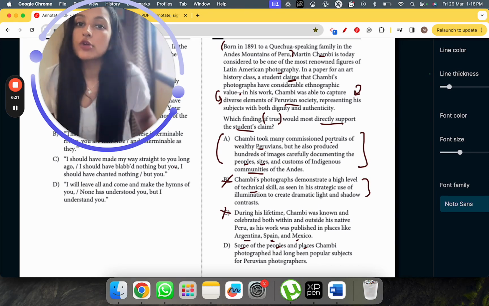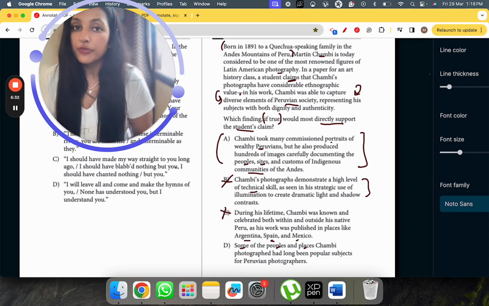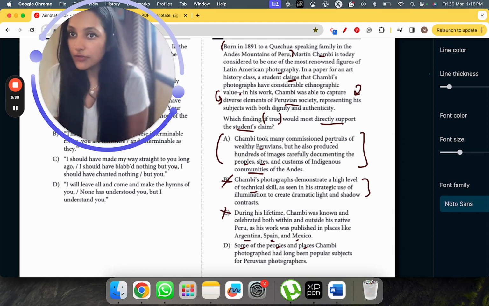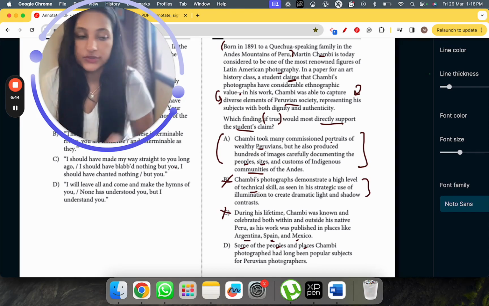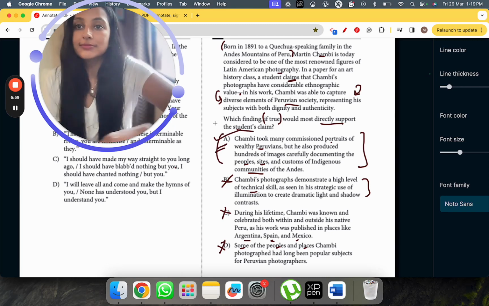The claim is that Chambi's photographs have considerable ethnographic value, so we are interested in the overall picture, not some of the characters or places in his photographs. So this is out as well. The only option that makes sense is choice A, which talks about the diversity. That's all.